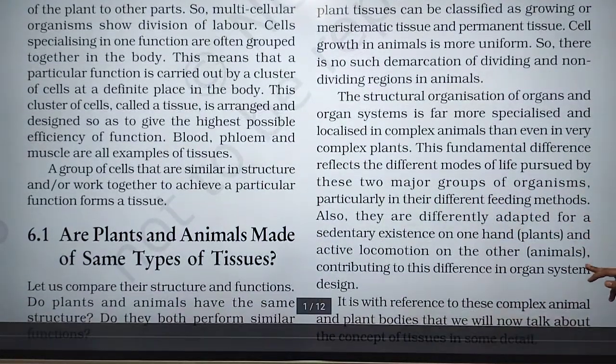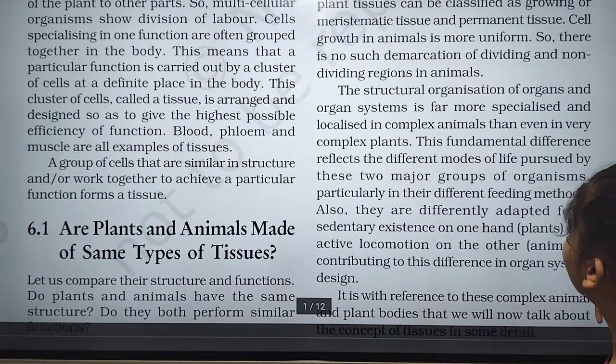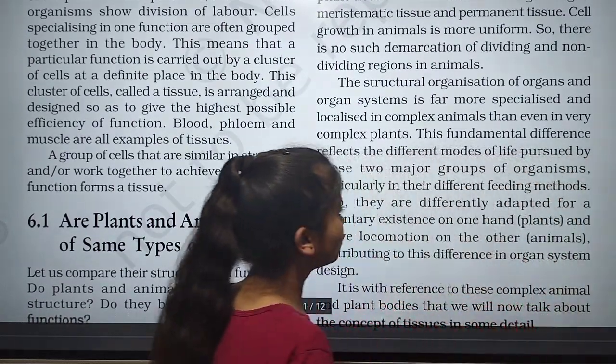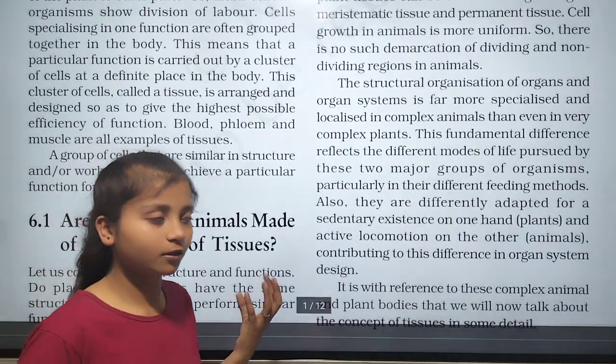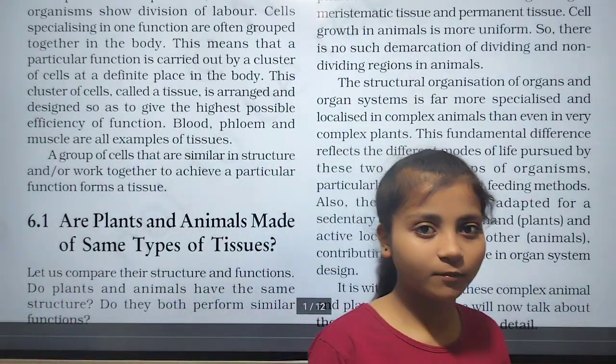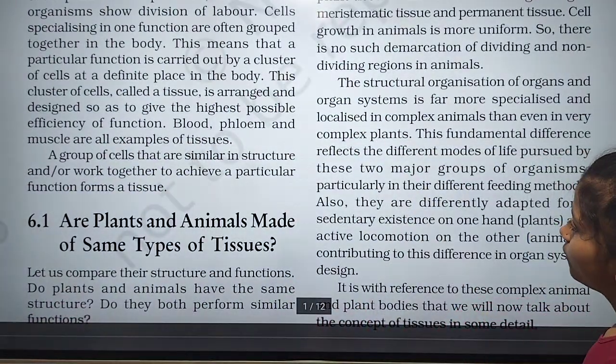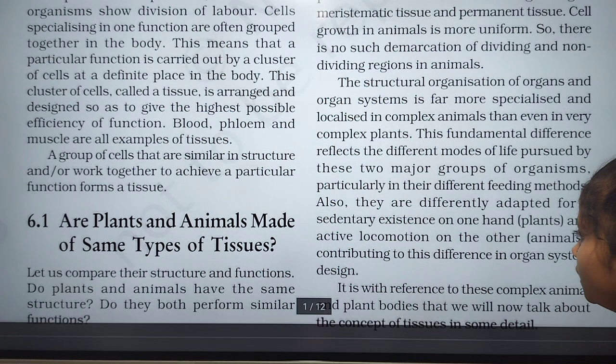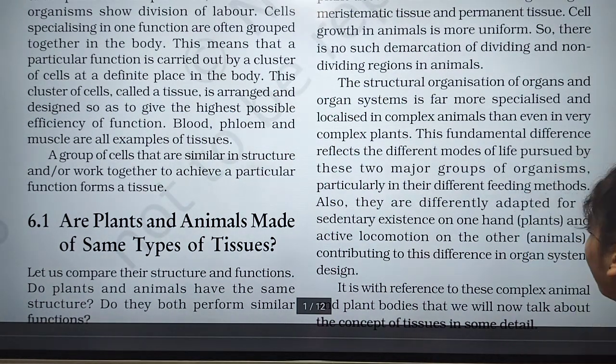This fundamental difference reflects the different modes of life pursued by these two major groups of organisms. It means these are the differences between the animal cell and plant cell, particularly in their different feeding methods. Also, they are differently adapted for a sensory existence. On one hand, plants have no active locomotion, and on the other hand, animals do, contributing to this different organ system design.